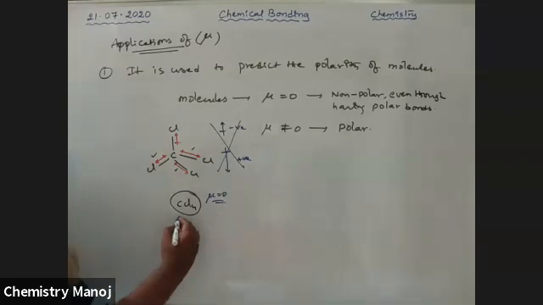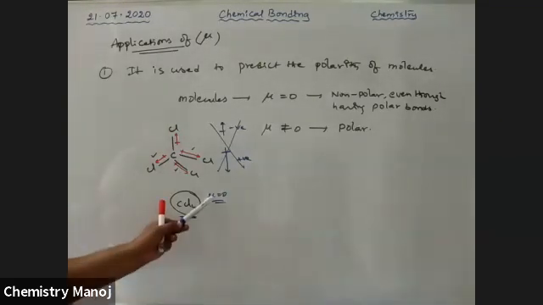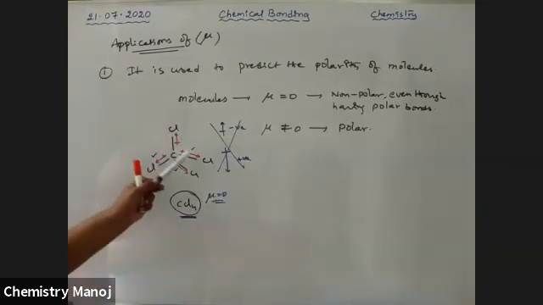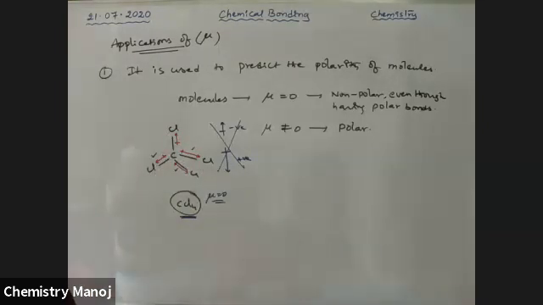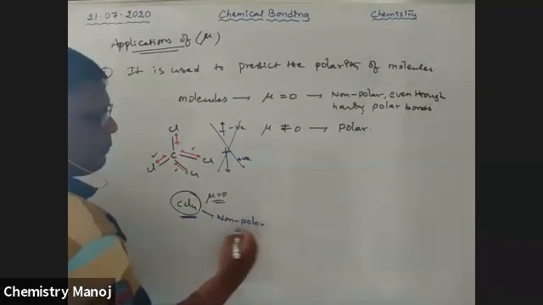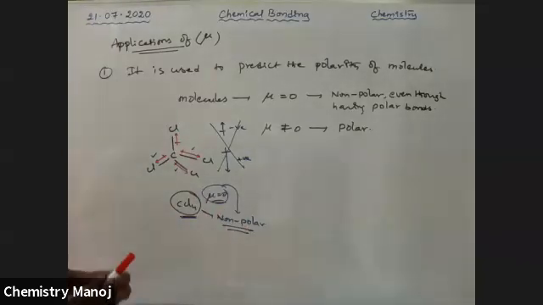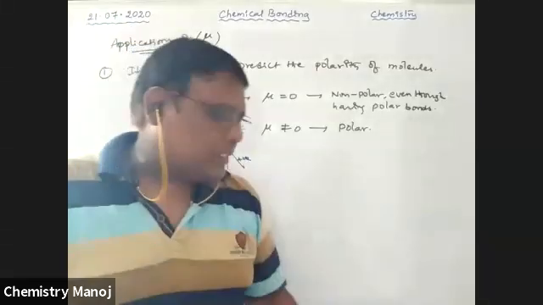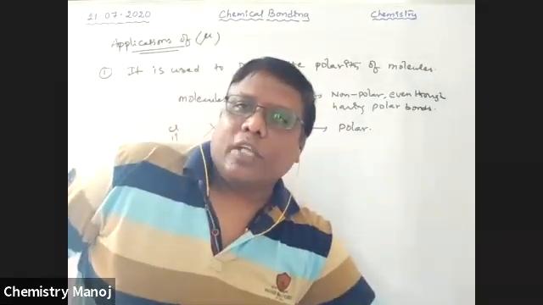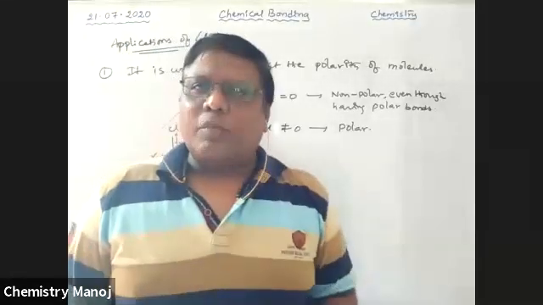For the CCl4 molecule, carbon tetrachloride has mu equal to 0. Even though it has polar bonds, the C-Cl bond is polar, the overall dipole moment value is equal to 0. Therefore, the CCl4 molecule is a non-polar molecule, because mu is equal to 0, even though the C-Cl bonds are polar bonds. So molecules having polar bonds may or may not be polar molecules.